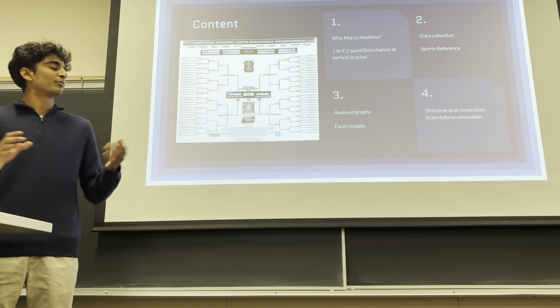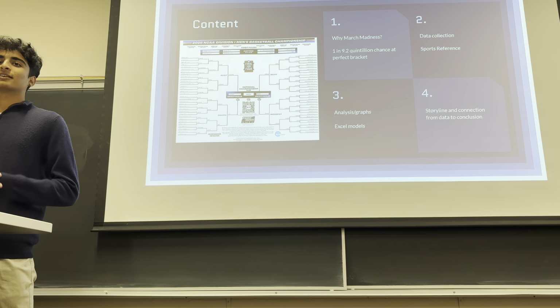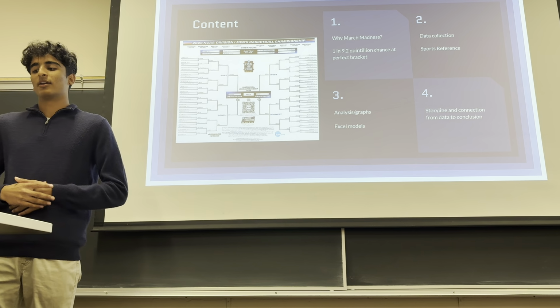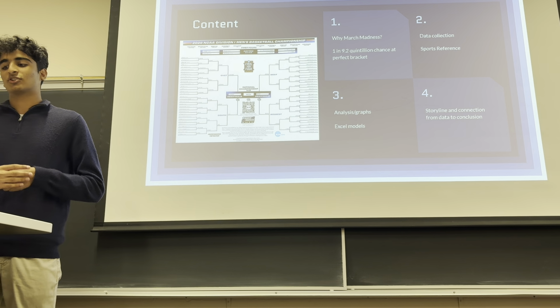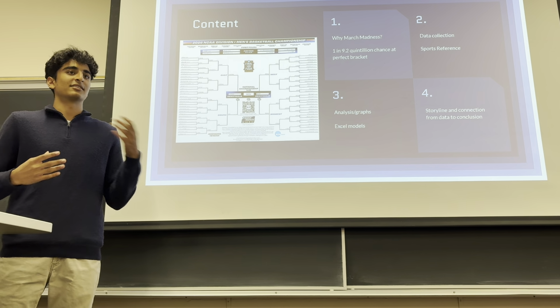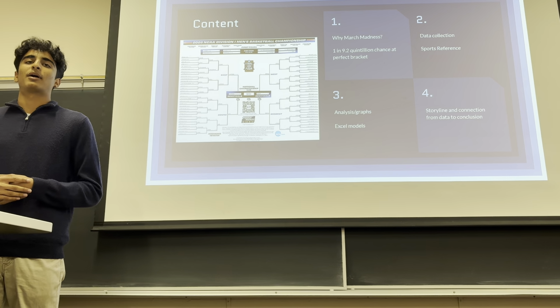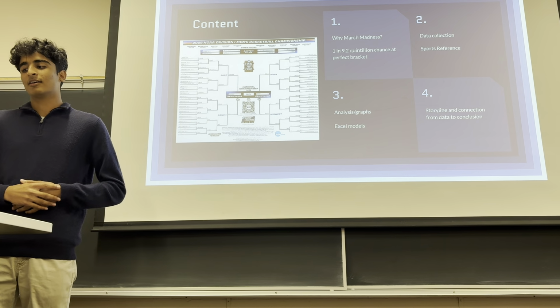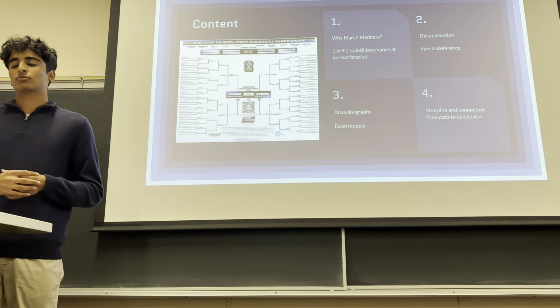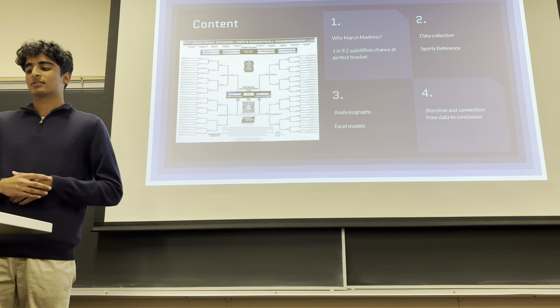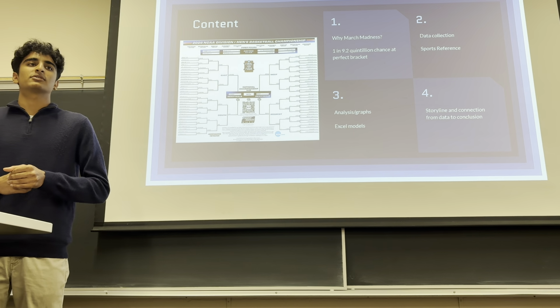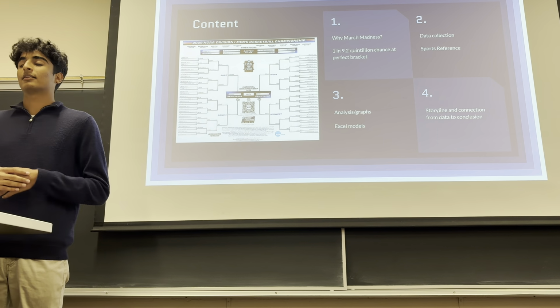So why March Madness? For me, I think it's pretty cool to see that there's a 1 in 9.2 quintillion chance at a perfect bracket. And it's so interesting to see how many people fill out multiple brackets a year and how this never gets done. For data collection, I use Sports Reference as my data bank, and for analysis and graphs, I use Excel models to help me analyze trends.